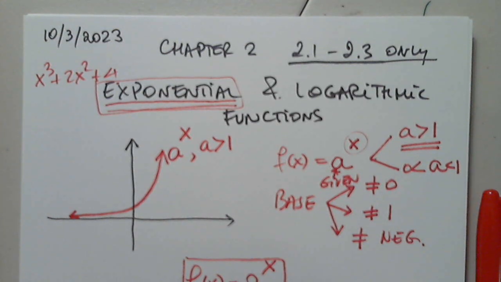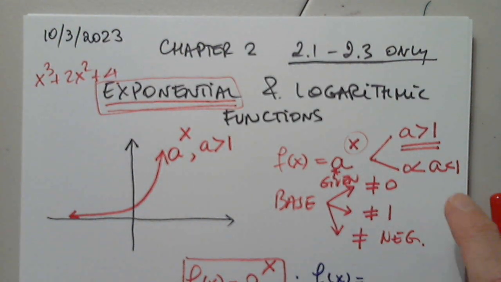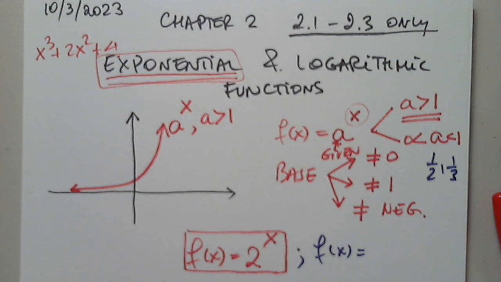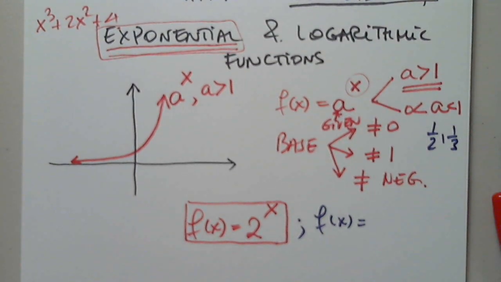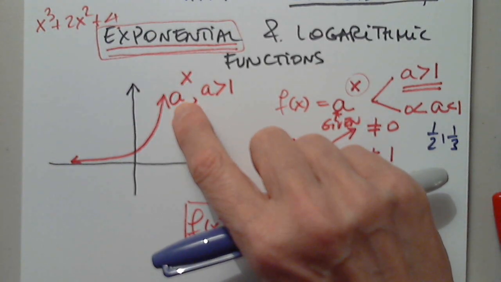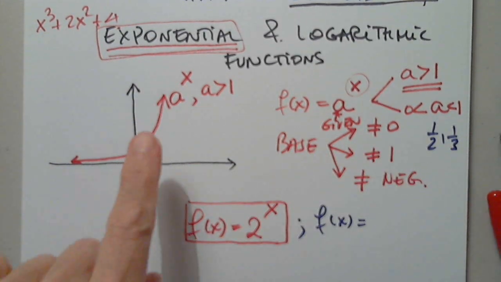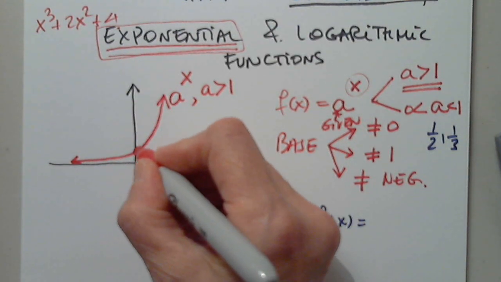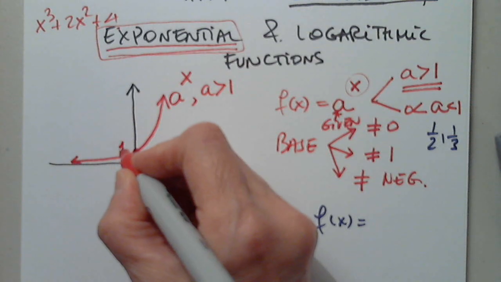Can anyone give us an example of an exponential function with a base between 0 and 1, like 1/2, 1/3, and so on and so forth? Can anyone give us an example so I can put it here? And then graph it. I will graph it. Notice that when x is 0, any number raised to 0 is 1, right here. So it crosses at 1.